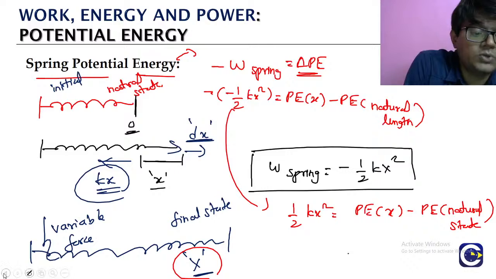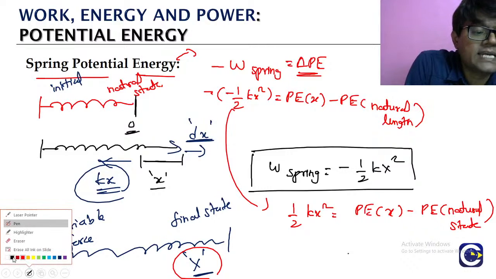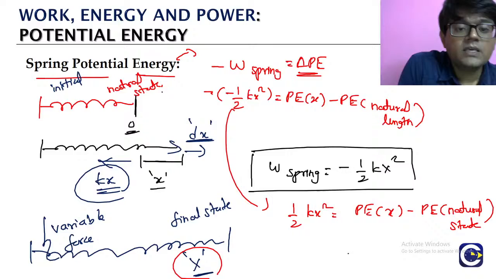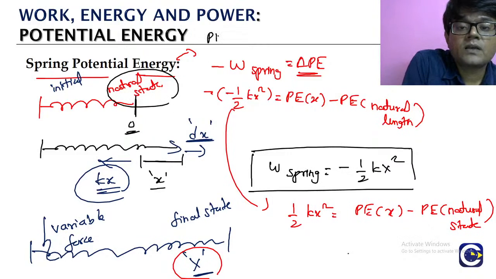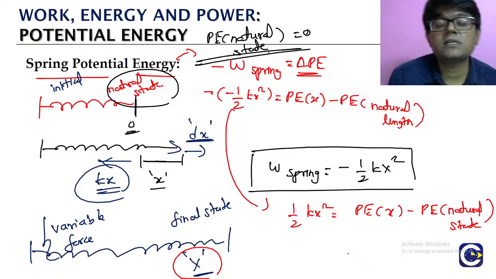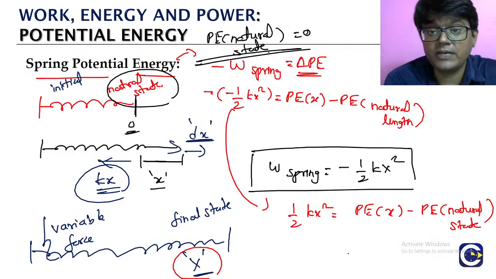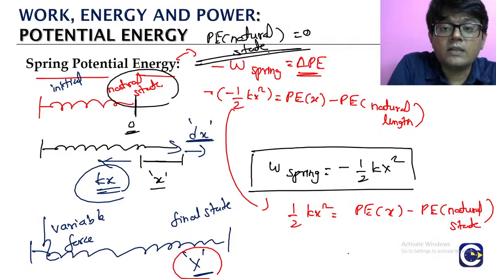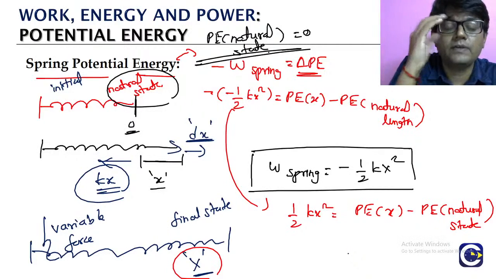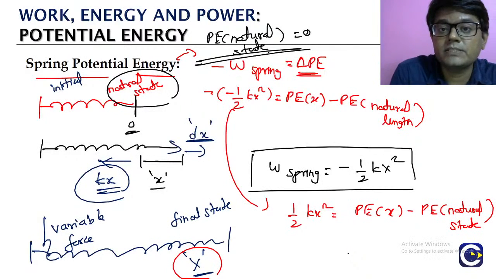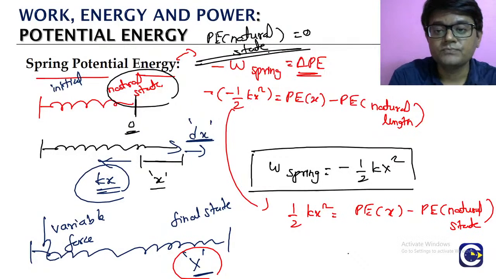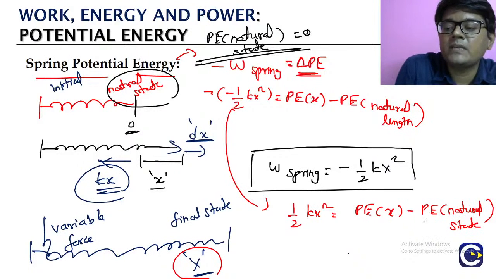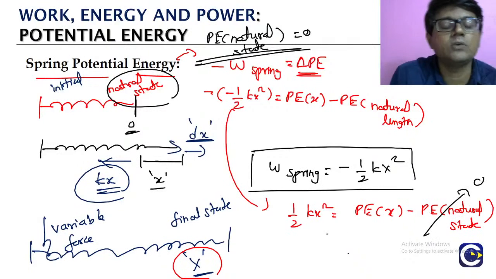So here what is the reference we are going to use in the case of the spring? We will use the natural state as the reference. So in the natural state, we will consider the potential energy of the spring to be 0. Remember, in case of the gravitational force, simplified one, we have taken the surface of the earth as the reference. So we have assumed the gravitational potential energy on the surface of the earth is 0. Here the natural state of the spring we are taking as reference, so this we are taking as 0.